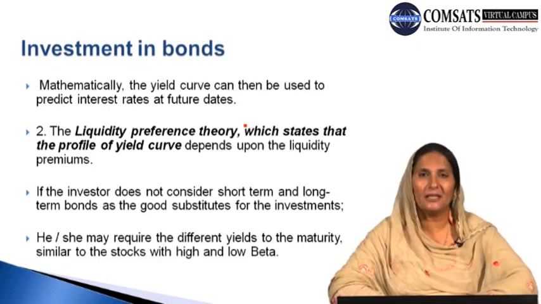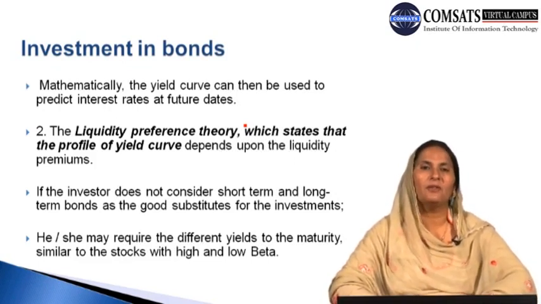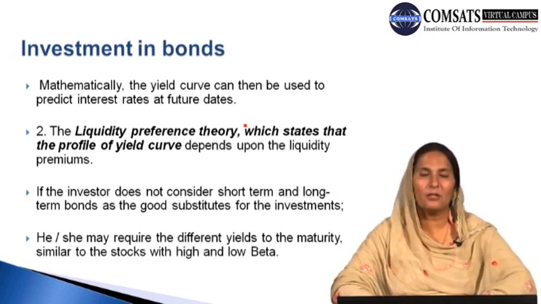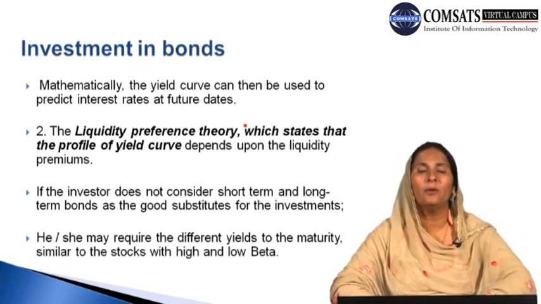So what is the objective of the yield curve mathematically? We know the yield curve indicates what the yield will be to the investor or buyer of the bonds, and what possible outcome buyers can have out of their investment or purchases of the bonds. Mathematics tells us that if we calculate the yield, the pattern of the yield curve can help the investor forecast the rate of interest at future dates, what the rate of interest is going to be in the future time period.